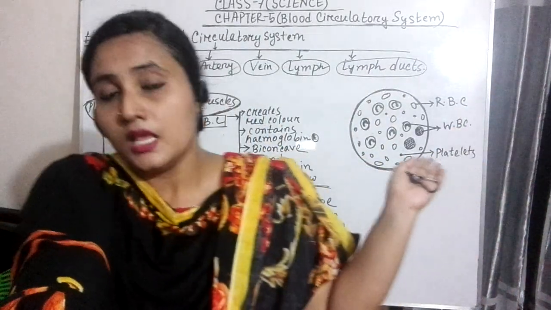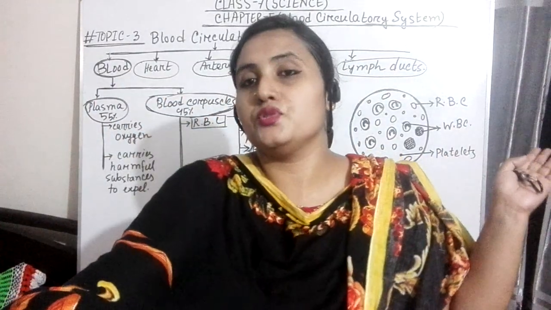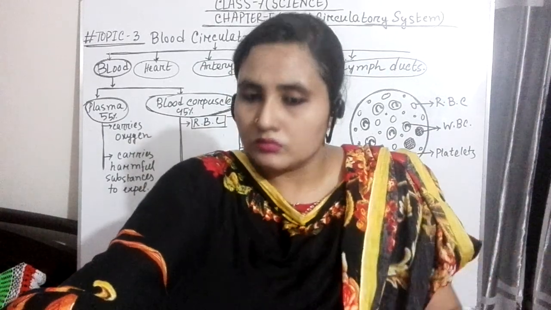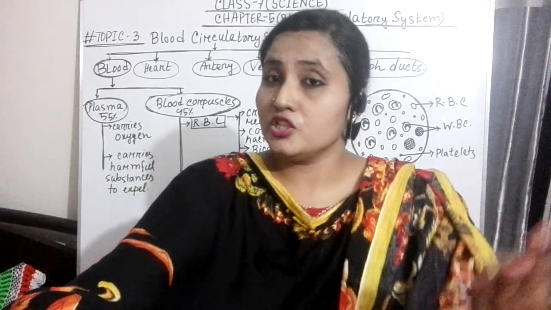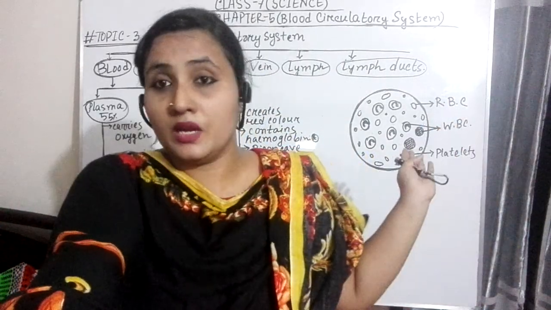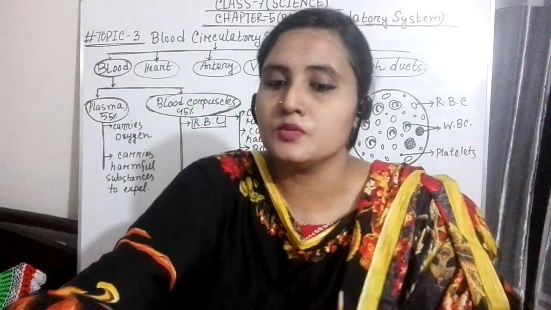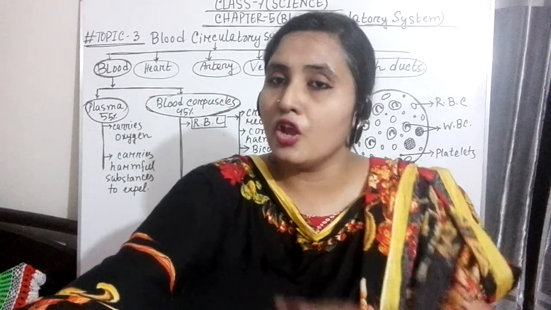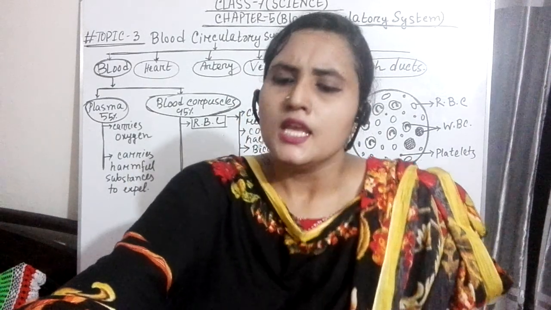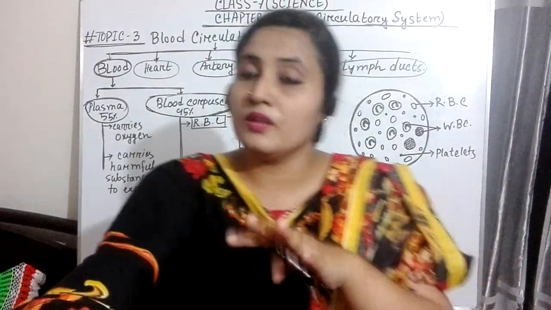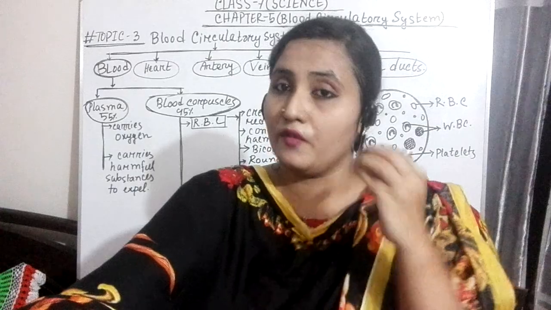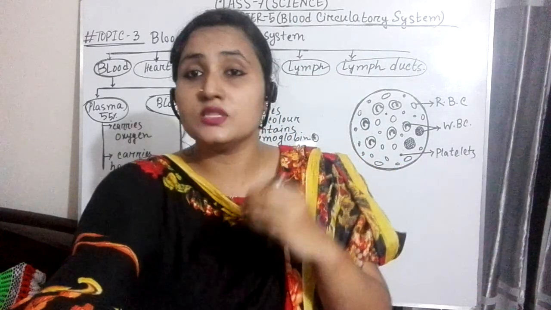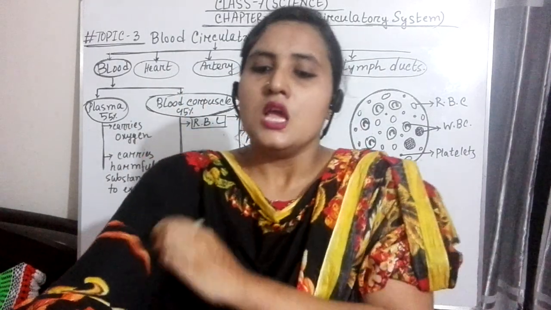You have also seen that blood helps us to excrete waste materials. Prevention of many diseases, like white blood cells, which help to kill germs. Then transportation of hormones. Many hormones are carried by this blood. Control of temperature. You know that blood is the liquid portion of our body, so this blood controls the temperature of our body too. Clotting of blood.